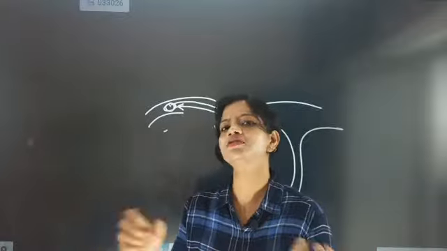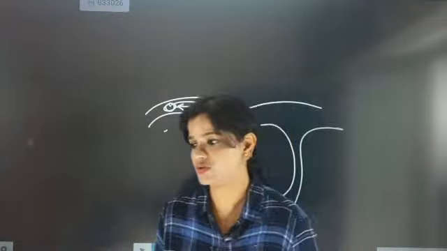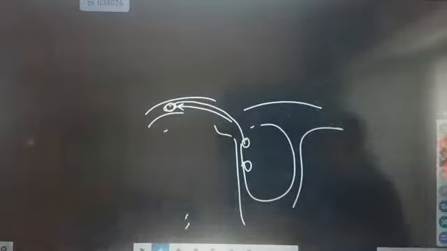But those ovaries were not matured at all, they were very, very immature. When the menstrual cycle starts, after attainment of puberty, what happens? I am going to show you in the next slide, just give me 1 minute.